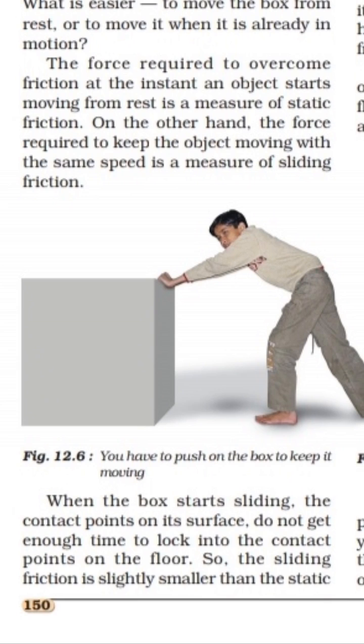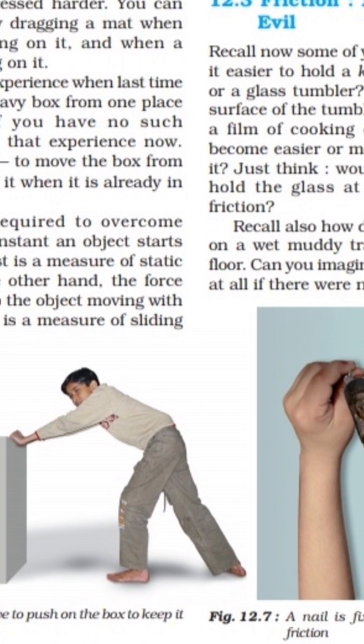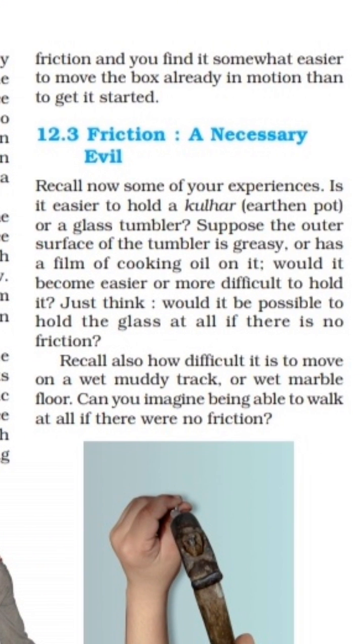The irregularities present on the box surface and on the floor are not getting enough time to lock with each other, and that's why it is easy to move. So the sliding friction is slightly smaller than static friction, and you find it somewhat easier to move a box already in motion than to get it started.